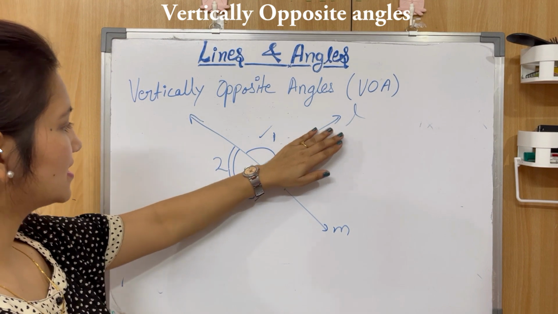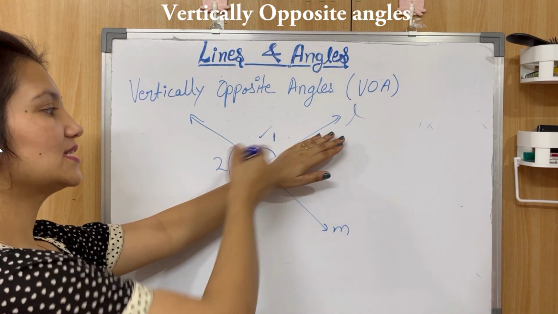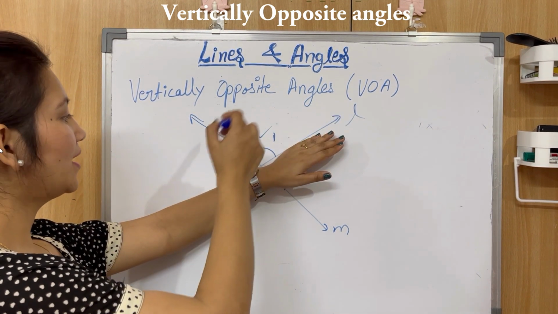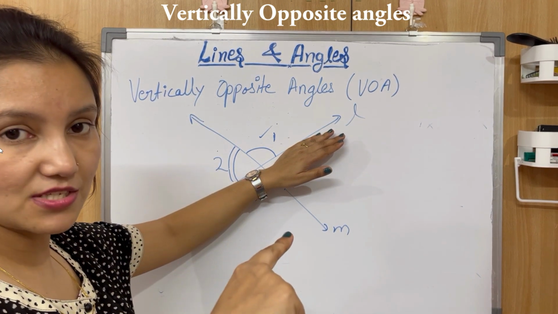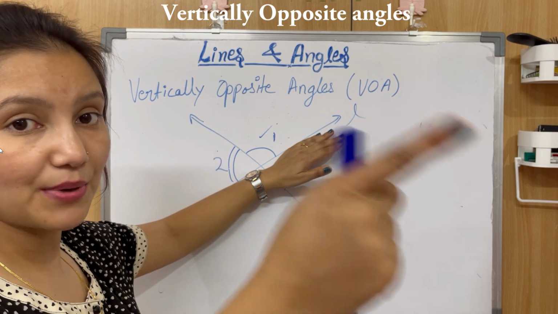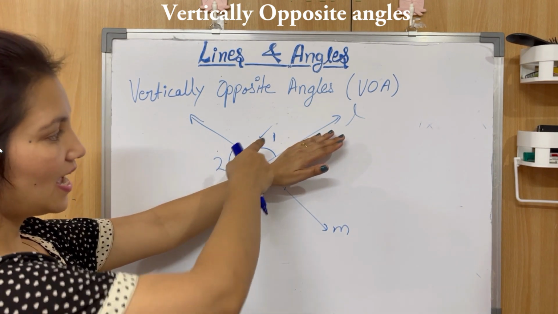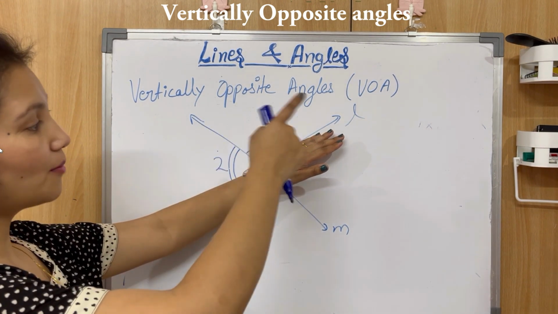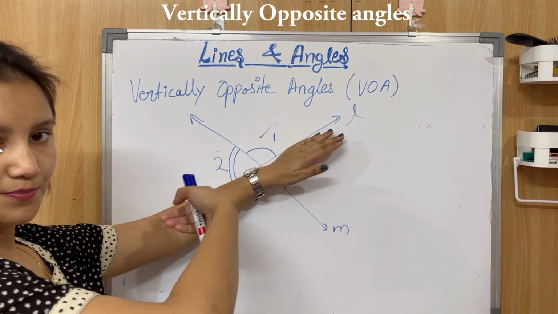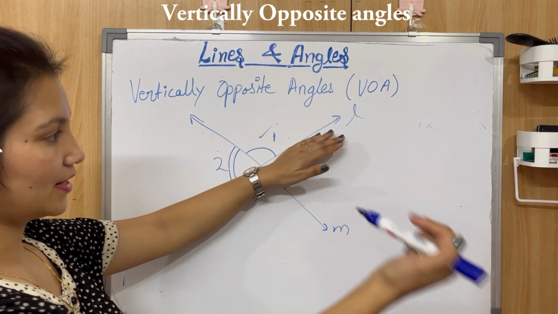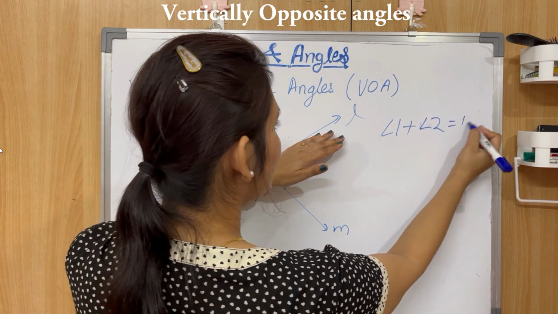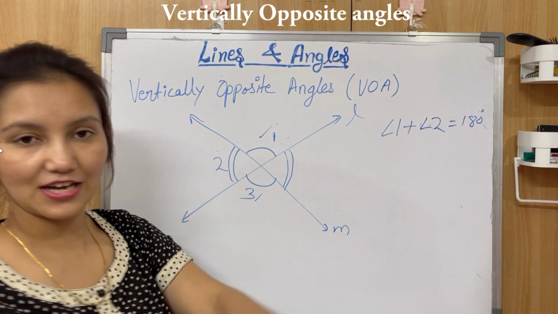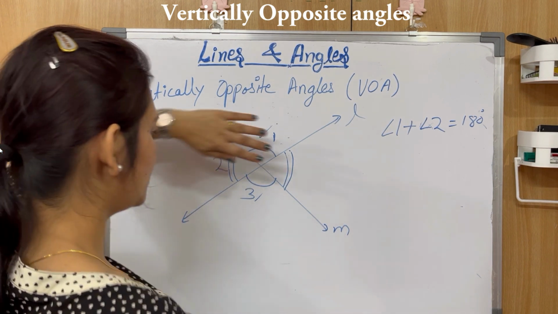Now just consider this line L. This is a straight line, and angle 1 and angle 2 are standing on this line. You remember the previous theorem that we did, linear pair of angles. So angle 1 and angle 2 are forming a linear pair, they are standing on a line. So from here we get that angle 1 plus angle 2 is 180 degrees because they are forming a linear pair of angles, okay?